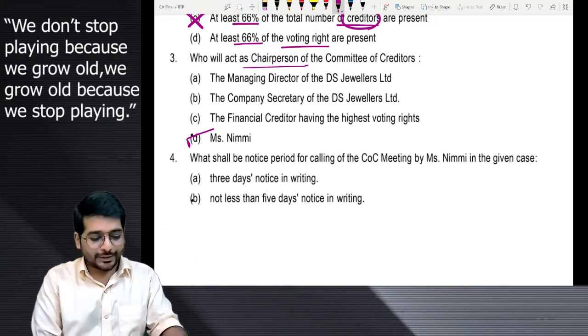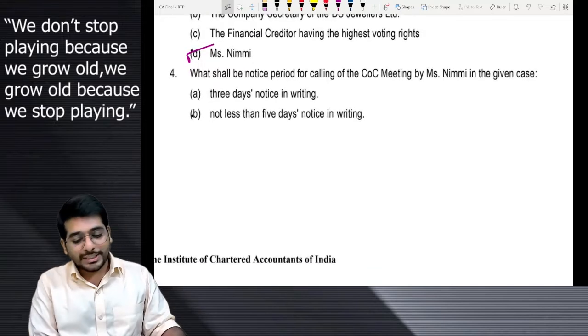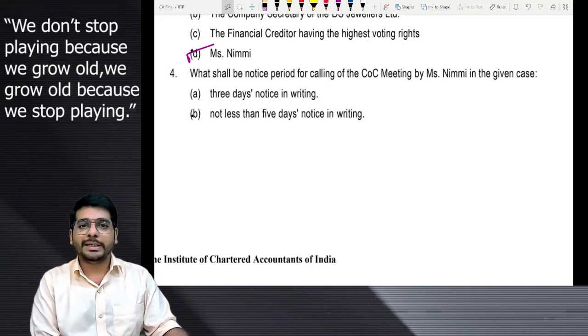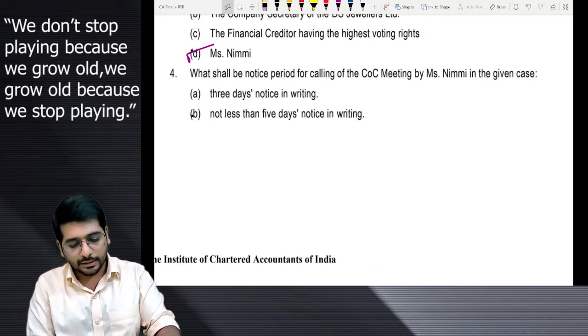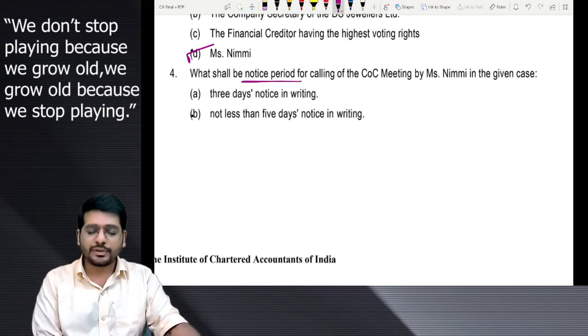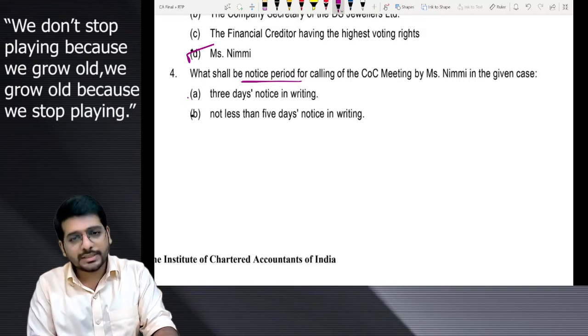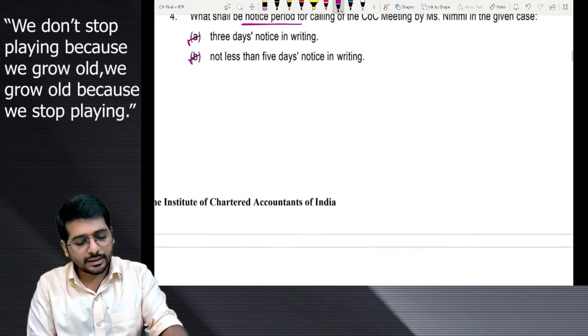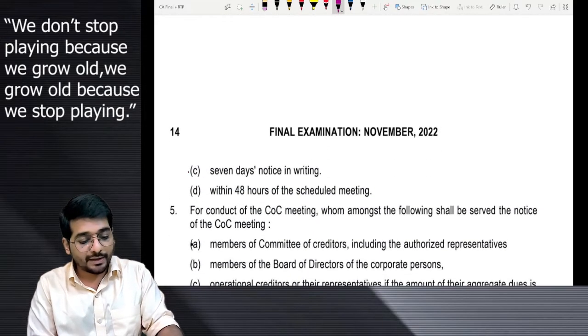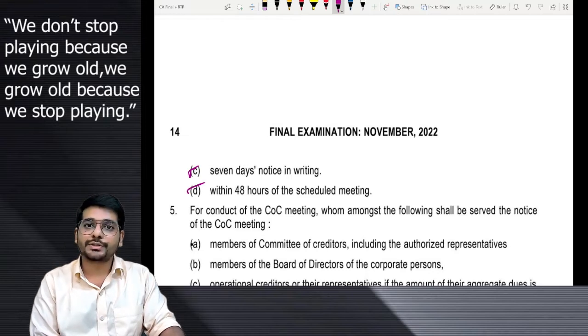Understood? Let's go further. What shall be the notice period for calling of the COC meeting? Sir, notice period for calling of the COC meeting. How much in advance we should call for the meeting? Should it be 3 days, sir? Should it be 5 days, sir? Or what are the other options? Should it be 7 days or should it be 48 hours?